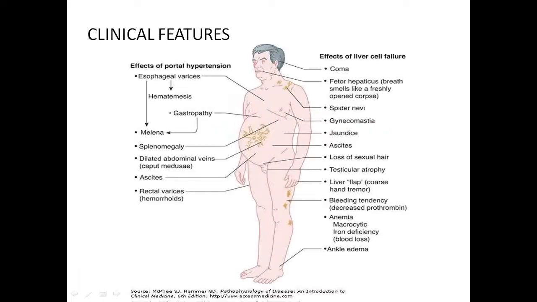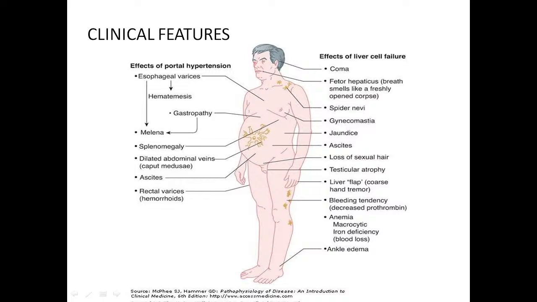So these are various manifestations of cirrhosis of the liver. A few are due to liver cell failure and others are due to portal hypertension. So if we go from head to toe, the patient may have hepatic coma, this is due to hepatic encephalopathy, then he may develop fetor hepaticus.